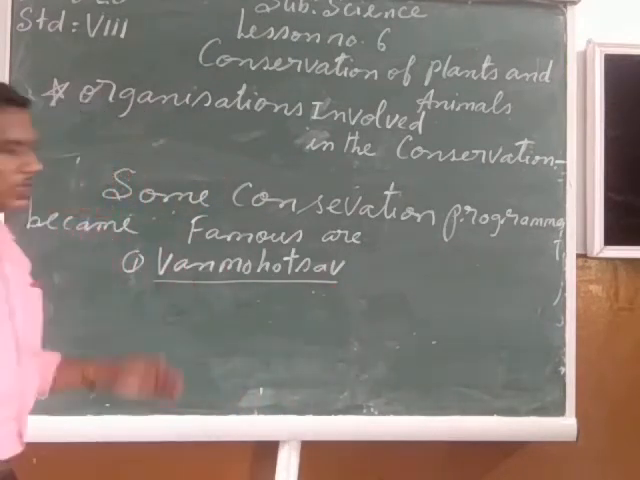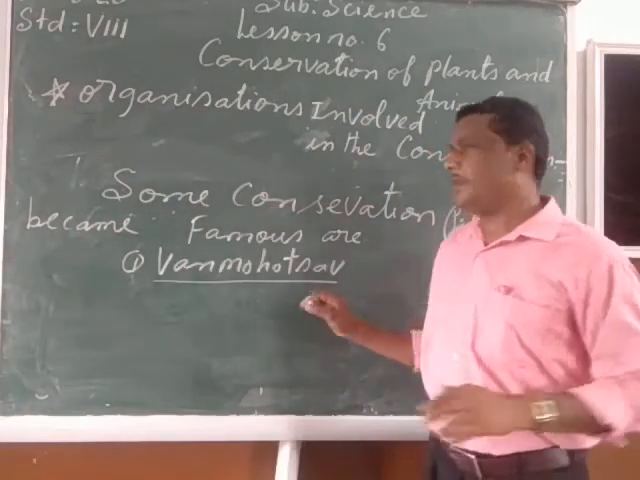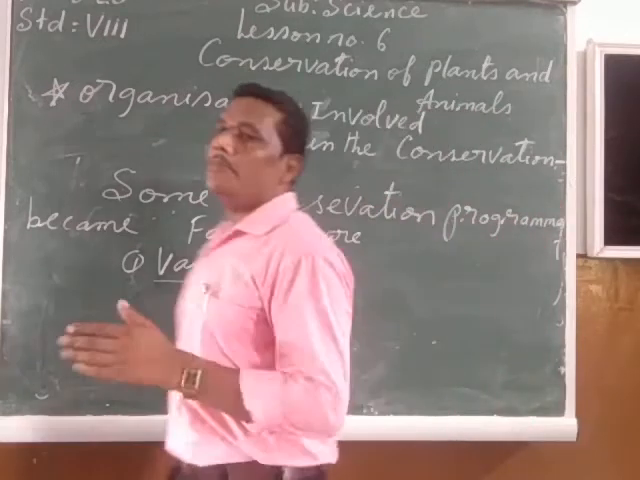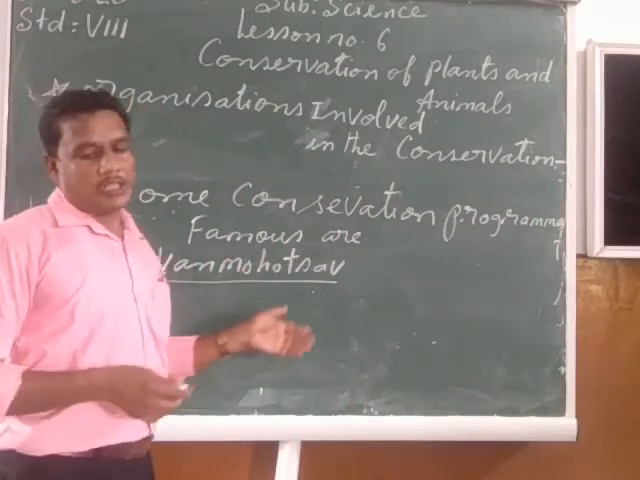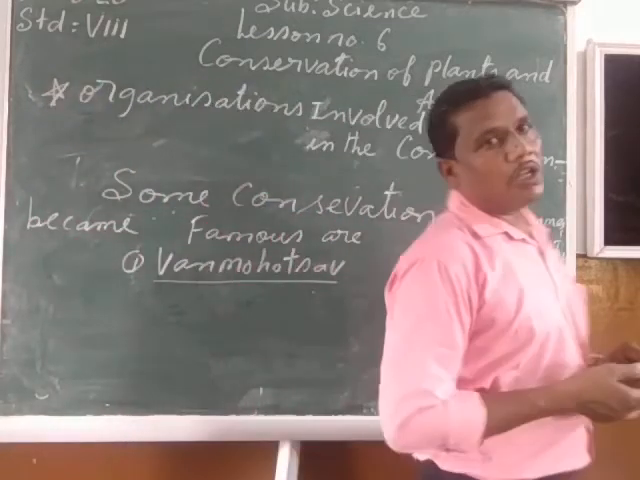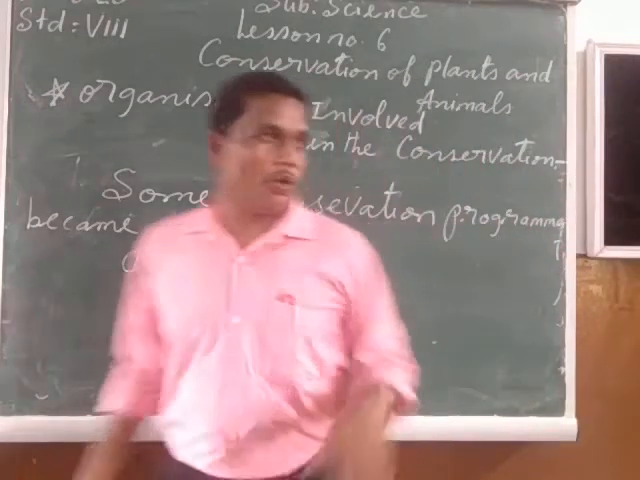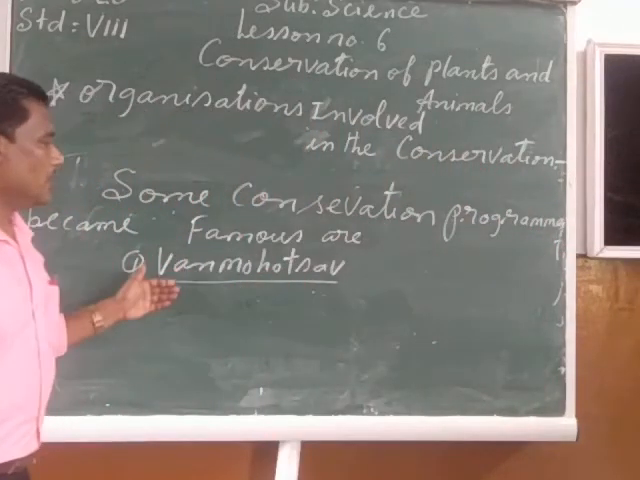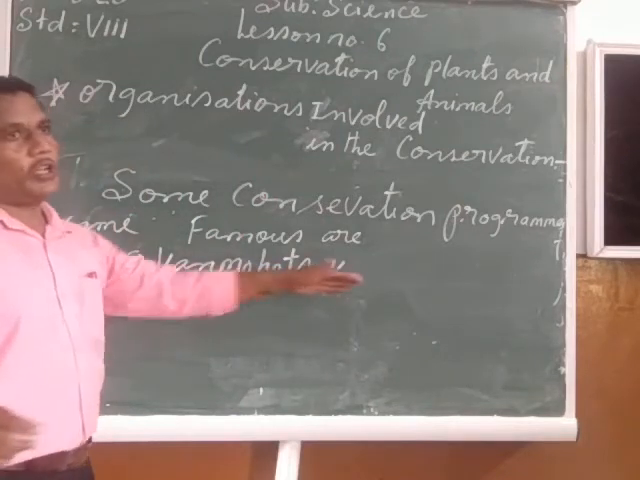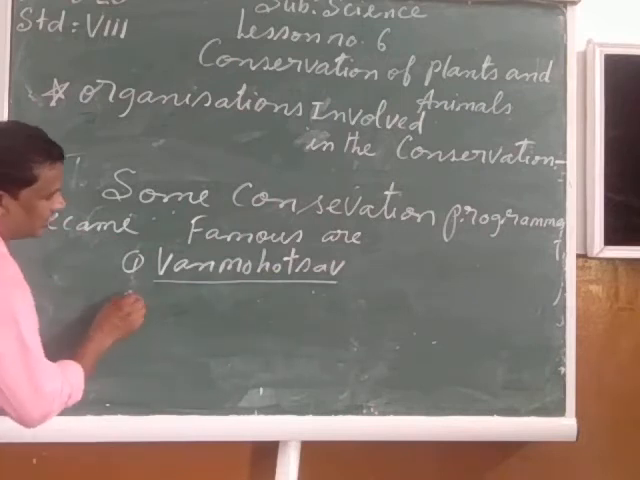So this Van Mahotsav is a well-known conservation program which is protecting our forest. When the forests are being protected, not only the trees but our wild animals are also being protected. In this program, people are not allowed to cut down the trees, but more and more trees are being planted in the forest area. So Van Mahotsav is one of the famous conservation programs which has been started in India, and it is well known for protecting the forest, with its plants and animals. Not only plants but animals are also protected in this.